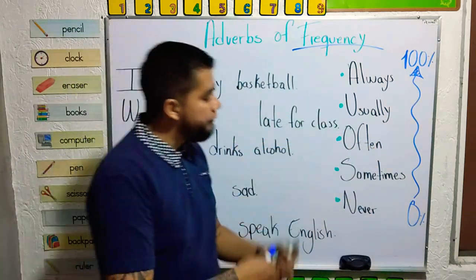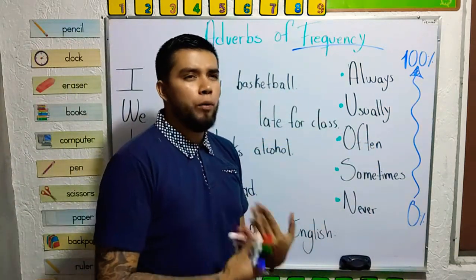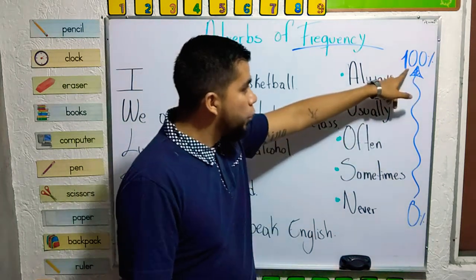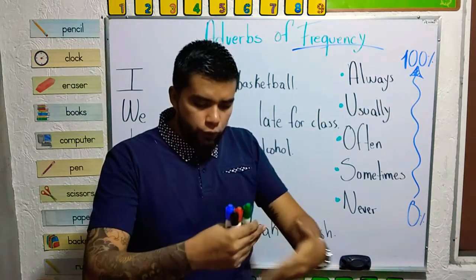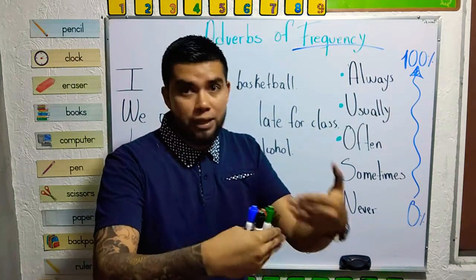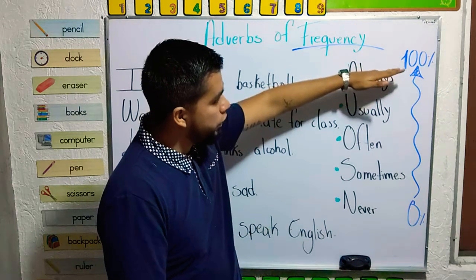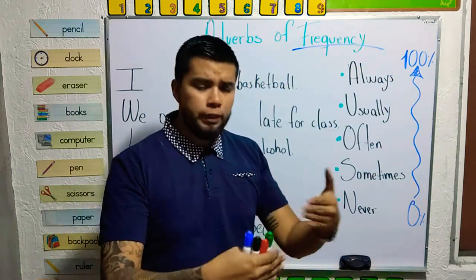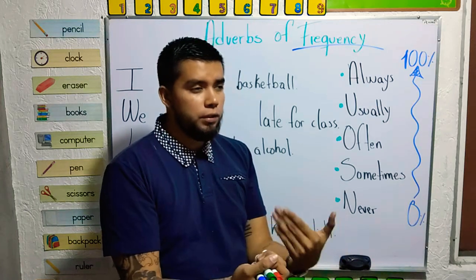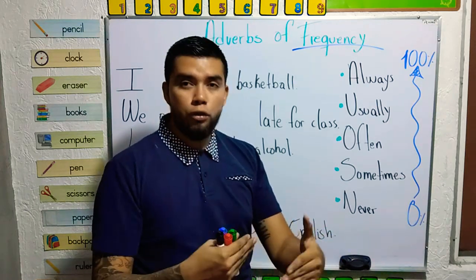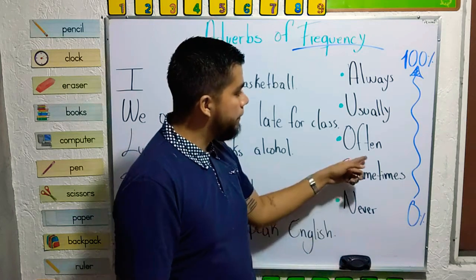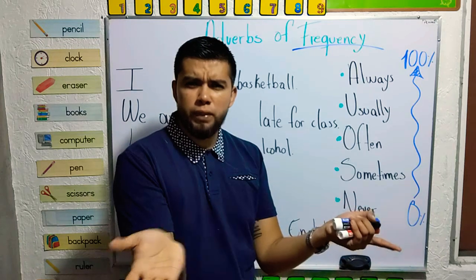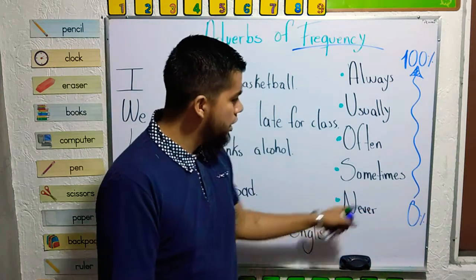So, the most common way to express frequency is with percentages. Like 100% is that you repeat the same action all the time. And then we're going to go down. Usually, still often, if things are still quite close to one another, then often, like 50-50. 50-50 of the times you repeat that action.